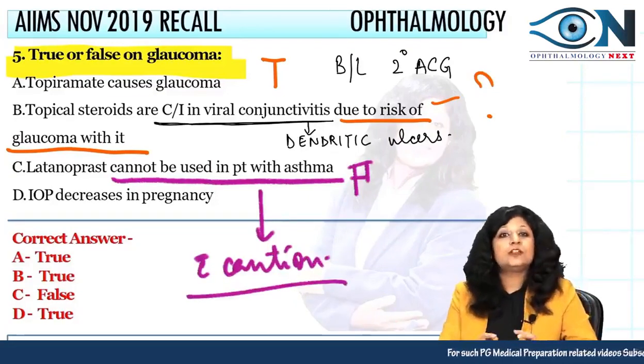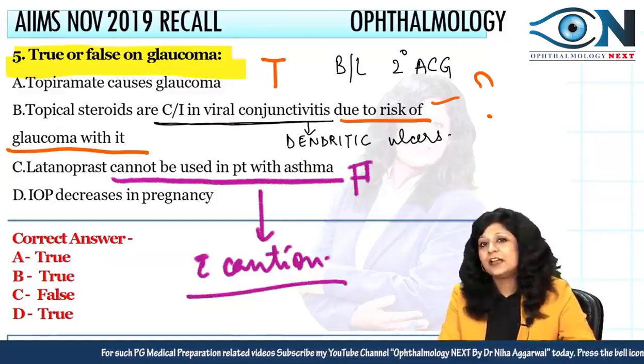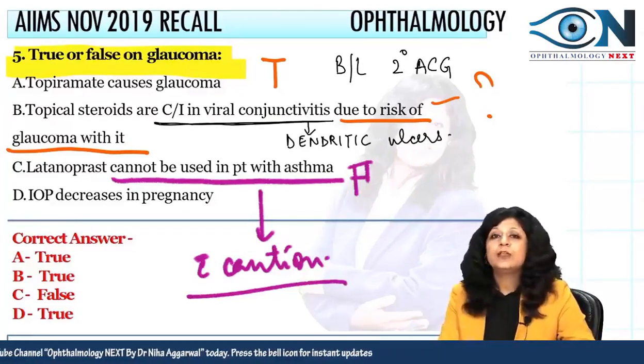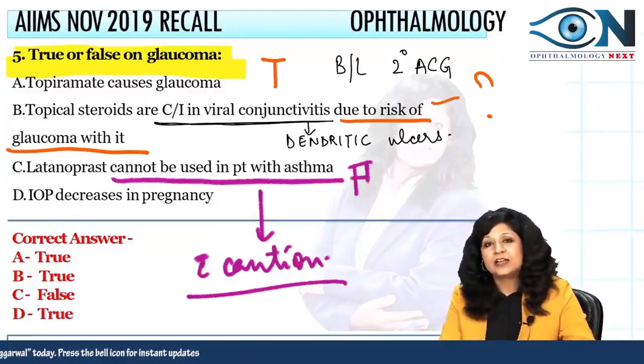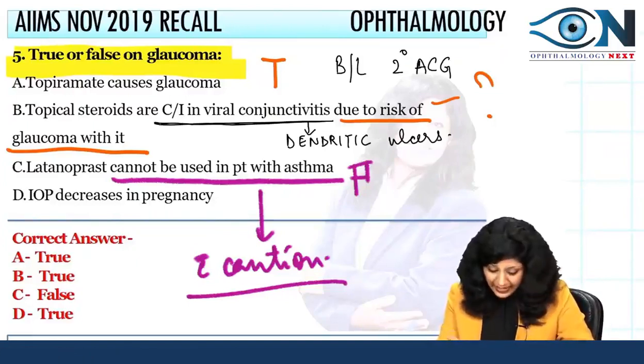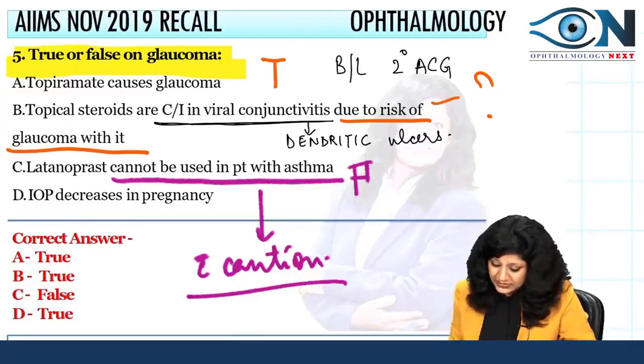It is actually the non-selective beta blockers which are mainly contraindicated in asthma, and there it is an absolute contraindication, we should not use. But latanoprost, that is a prostaglandin analog, we can use this in the patients of asthma, but you have to use it with caution. Okay. And then we have IOP. IOP decreases in pregnancy. This is again true.